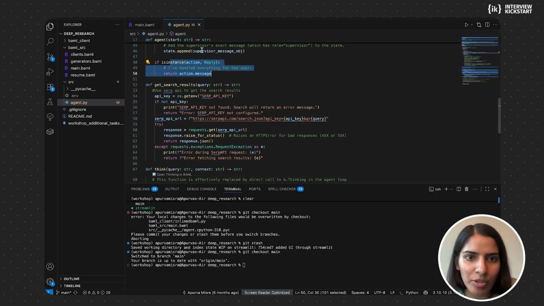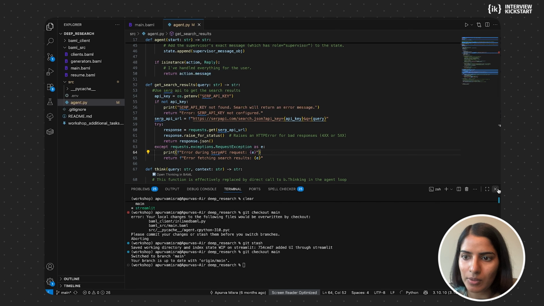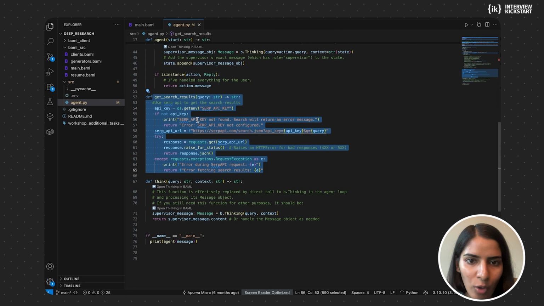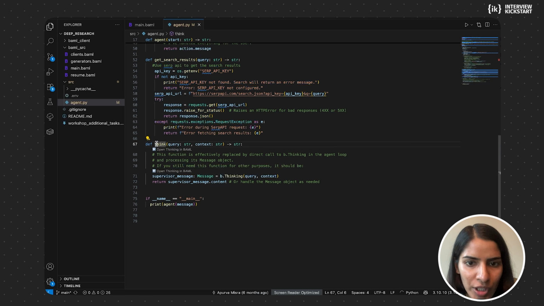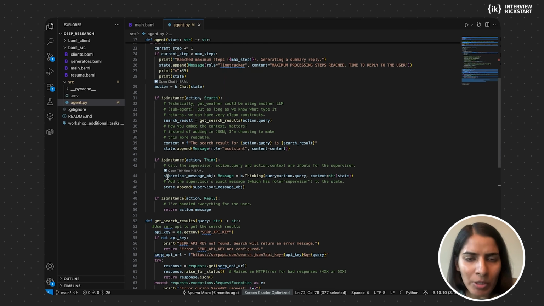And the get search results that we're using above, this is the function right here. Let me close for a second so it's more visible. Yeah, so the get search results function, it's this. It's just like calling the SOAP API with the query and getting the results back. The think function is basically calling the supervisor agent with the query and the context. So that's about it. It's pretty simple.